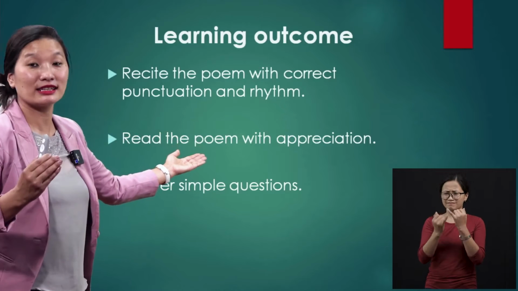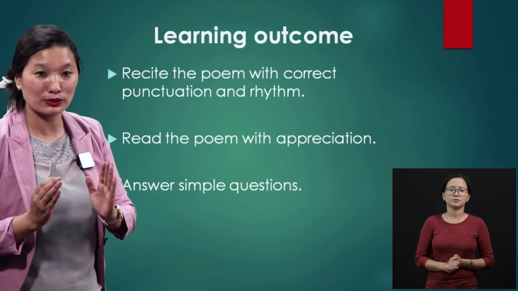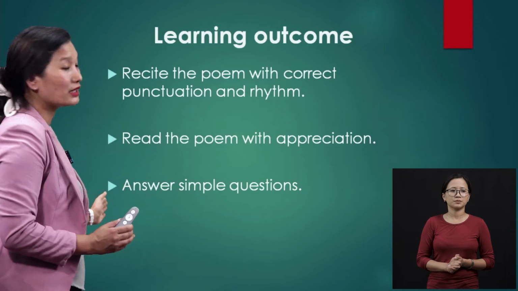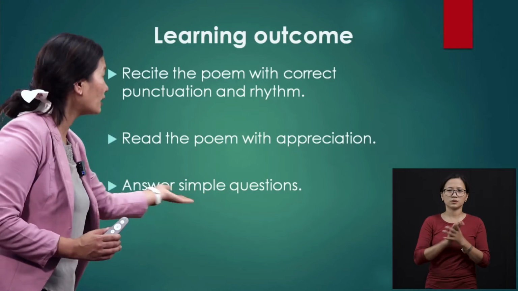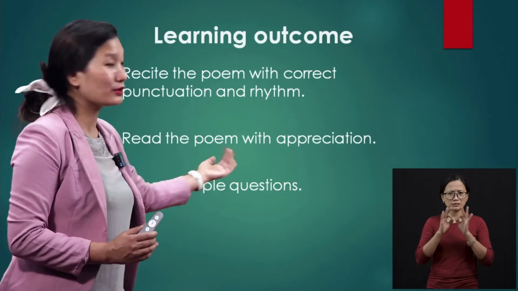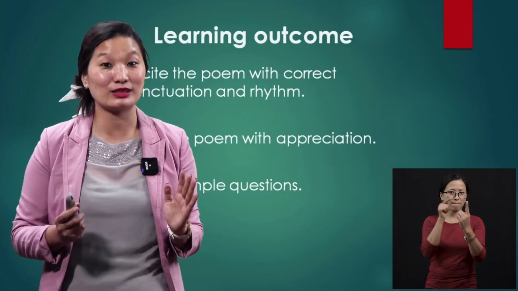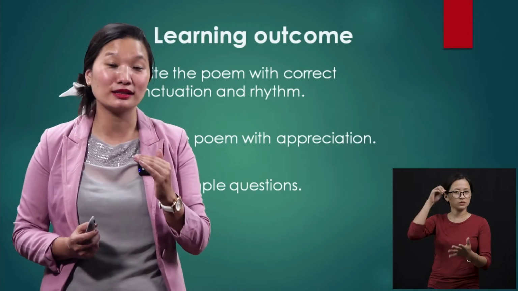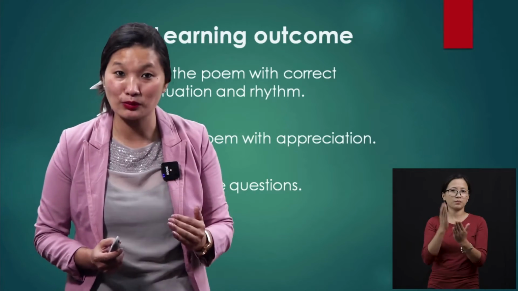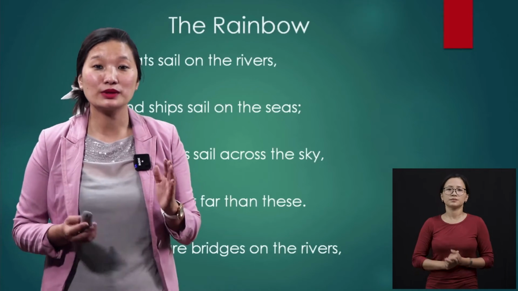There are some devices that a poet uses to write a poem, so you will be able to know that. And the next one is you will be able to answer simple questions. You see that here, right? You will be able to answer simple questions. So these are the three main things. There are so many things associated with this, but these are the three main things that you are going to learn after reading the poem called The Rainbow. Let's read the poem together.